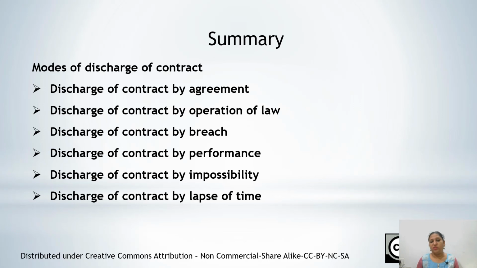In the actual breach, there is a breach before the performance or during the performance of the contract. But when there is a breach before the time of performance of the contract, that is called anticipatory breach.